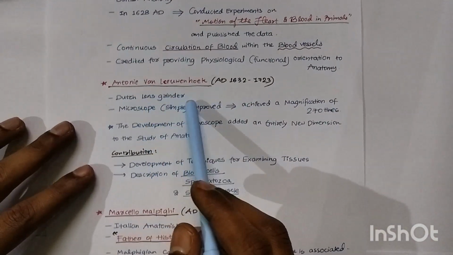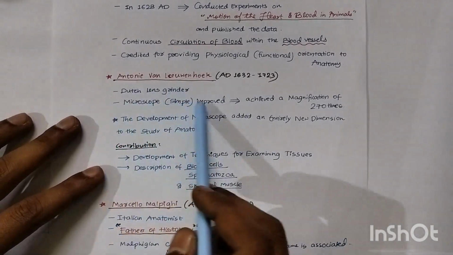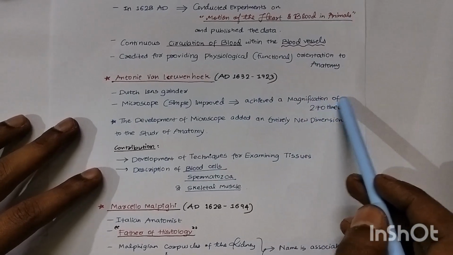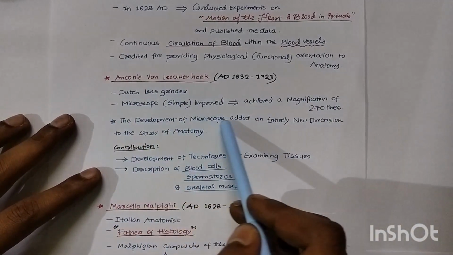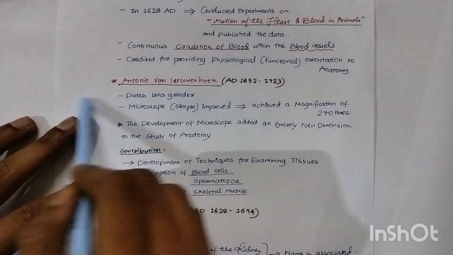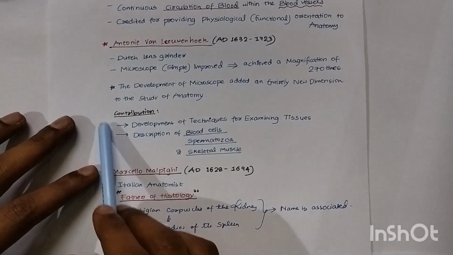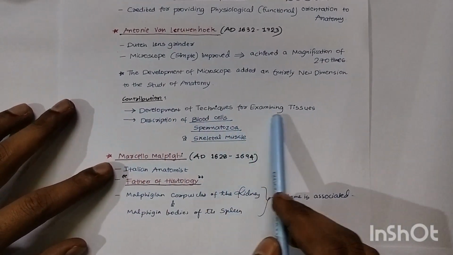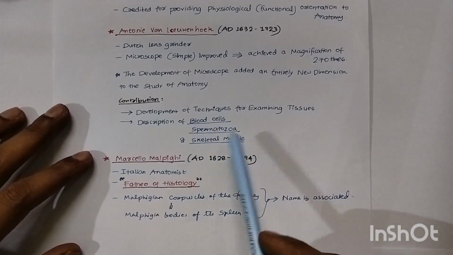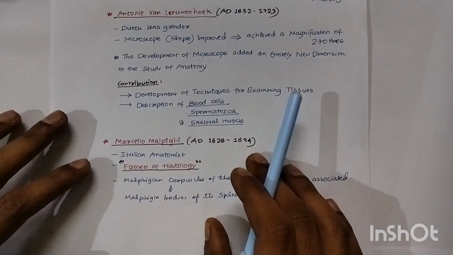And Anton van Leeuwenhoek, you all know, was a Dutch lens maker. He discovered the simple microscope and achieved a magnification up to 270. The development of the microscope added an entirely new dimension to the study of anatomy. Here, the revolution started because of the invention of the microscope. Many advances have been made, like techniques for examining tissues and descriptions of blood cells, spermatozoa, skeletal muscles, and many more. He contributed this, but many more came after him.